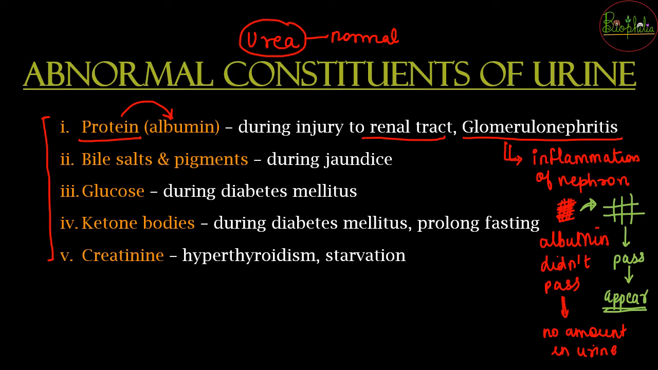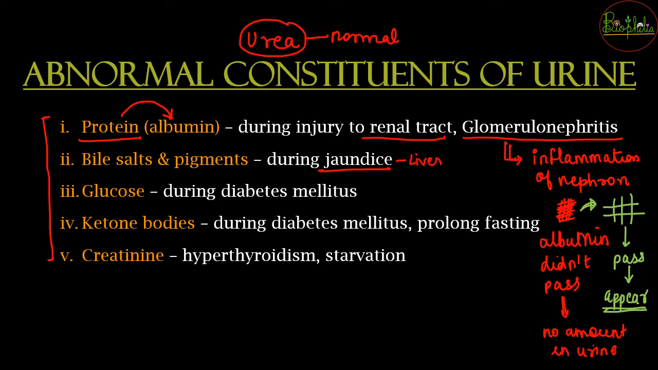Now that is the thing that you can correlate with the mechanism of urine formation. The second thing is going to be bile salts or pigments that are being seen in the urine. That can be in the case of jaundice, because jaundice में liver functioning कम हो जाती है.